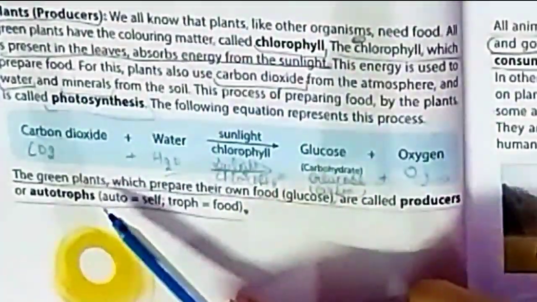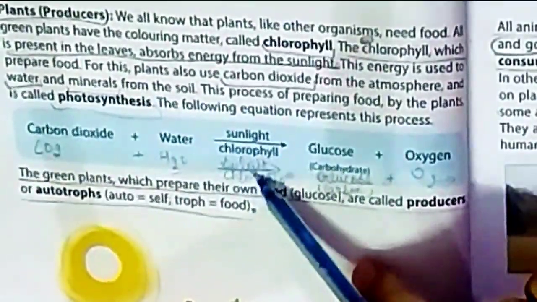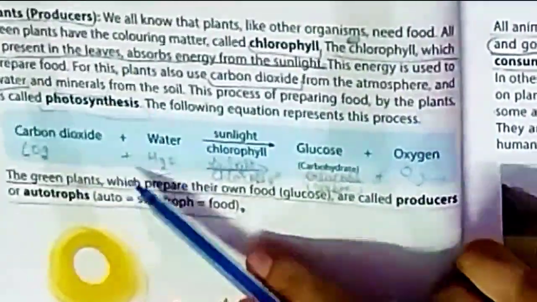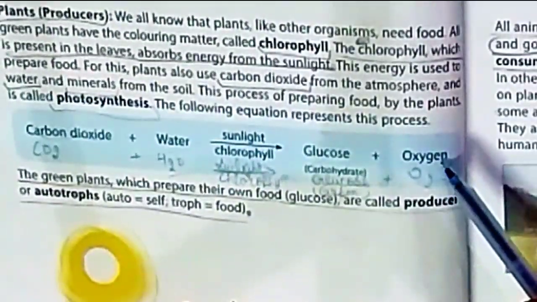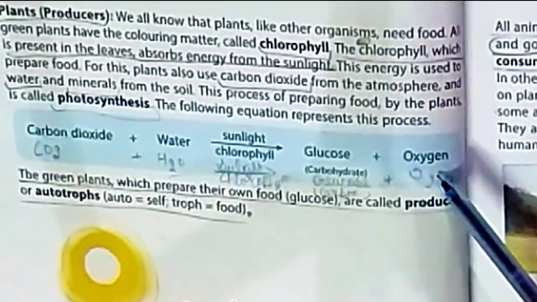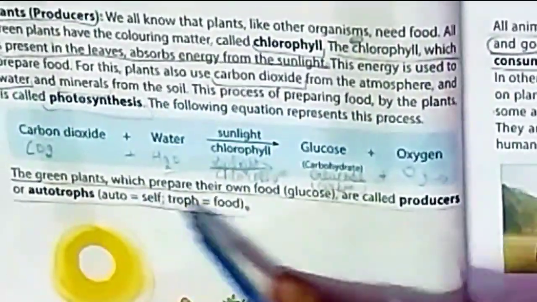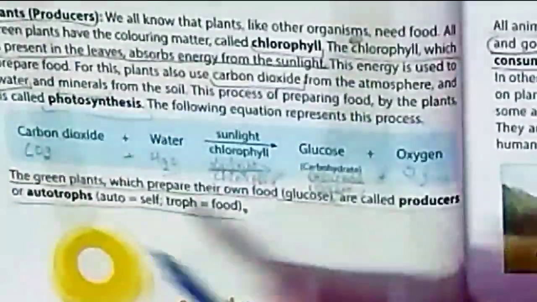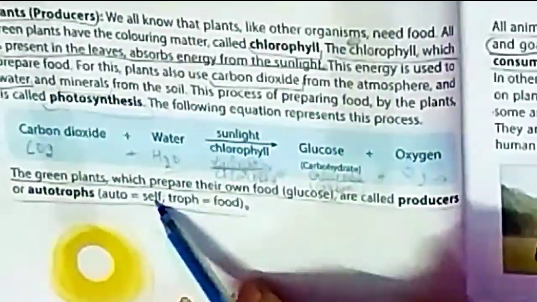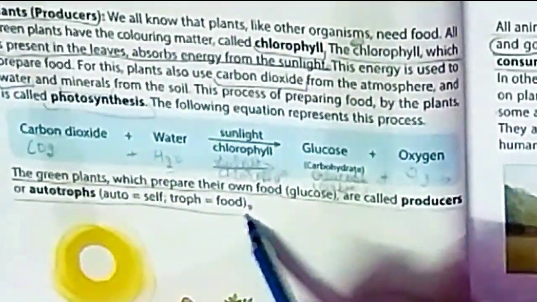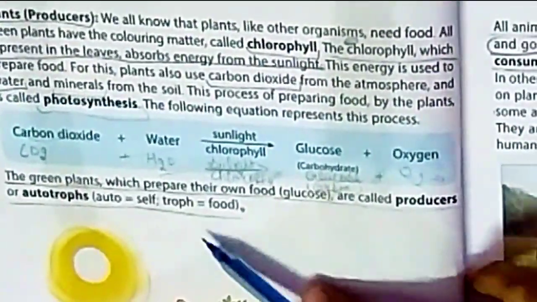That means green plants use carbon dioxide from the atmosphere and water from the soil. By using sunlight and chlorophyll, they convert carbon dioxide and water into glucose, and oxygen is released into the atmosphere, which is used by human beings. As you know, we need oxygen for breathing, for respiration also. The green plants which prepare their own food are called producers or autotrophs. Now, what is the meaning of autotroph? Auto means self, troph means food. As green plants can prepare their own food, green plants are called producers or autotrophs.